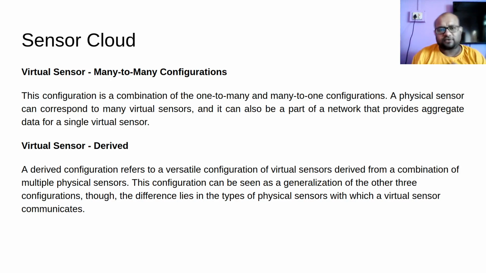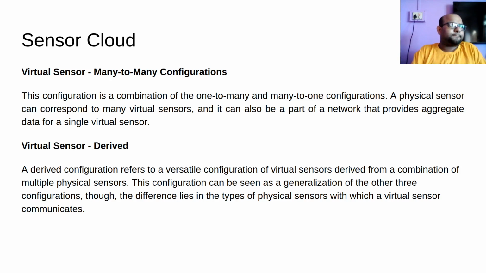This derived configuration is a generalization. All the other three configurations are concepts used to create this configuration. The difference between derived and the other forms is this.